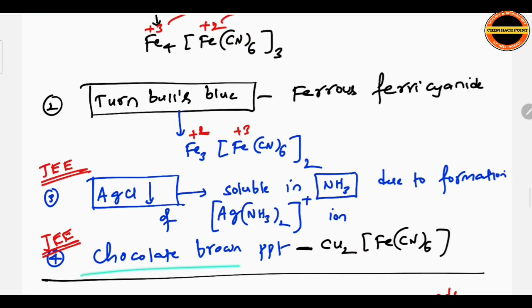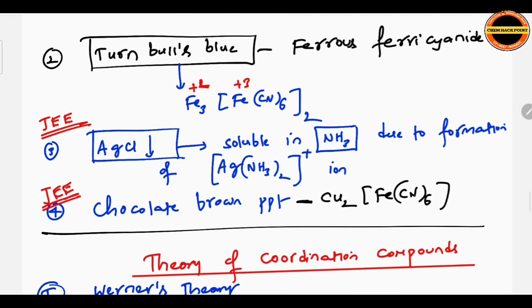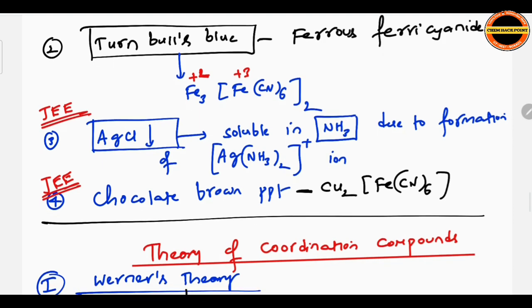Remember, chocolate brown precipitate, main chemical formula Cu2Fe(CN)6. Chocolate brown precipitate, and the Ag(NH3)2+ ion is responsible for the solubility of AgCl in NH3. So AgCl is soluble in NH3 due to the formation of this soluble compound. Okay, and close the note.